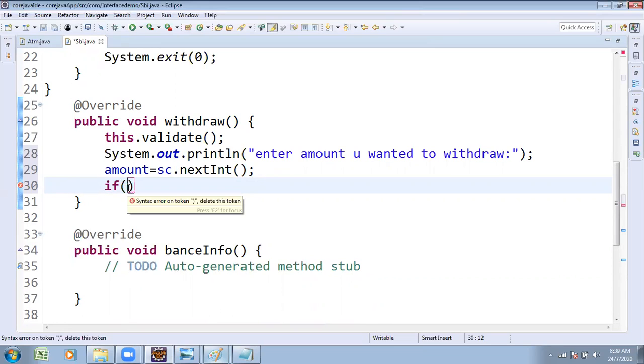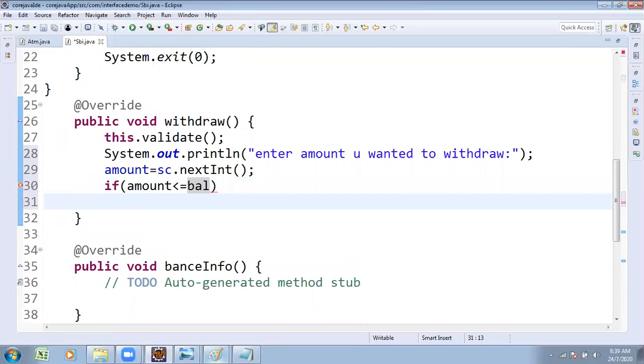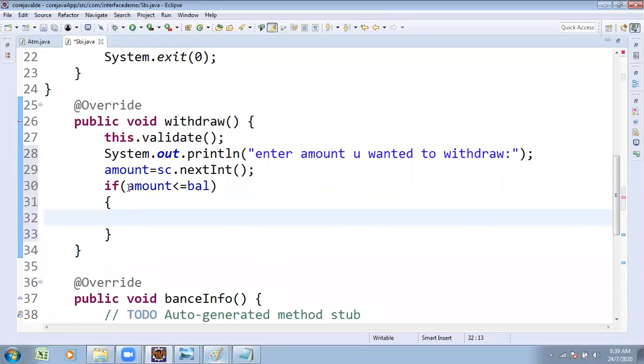After that, cross checking: your account contains 5,000 and you try to withdraw 15,000, not possible. That's why you must cross check amount less than or equal to balance. If sufficient amount is there, it allows the withdrawal. Immediately the amount is deducted and the balance is updated: balance = balance - amount.